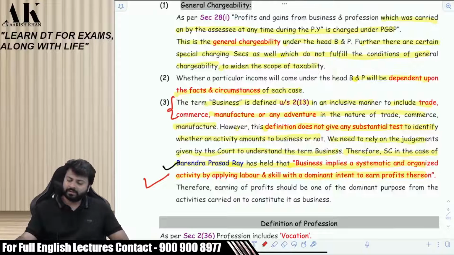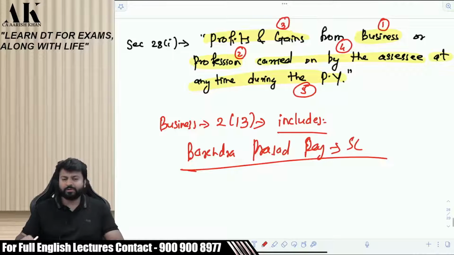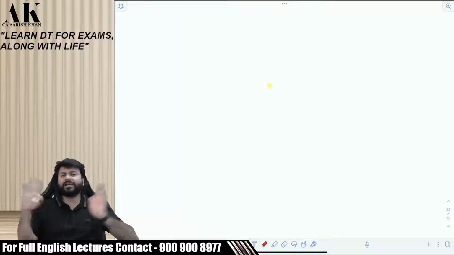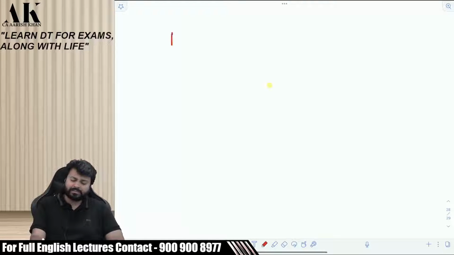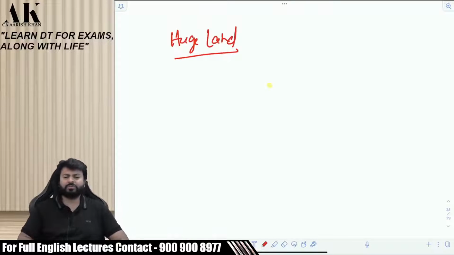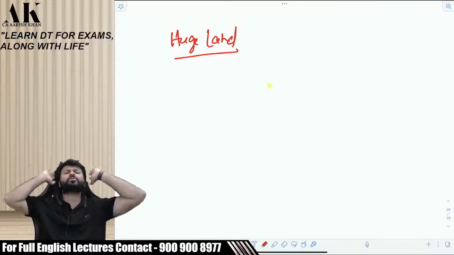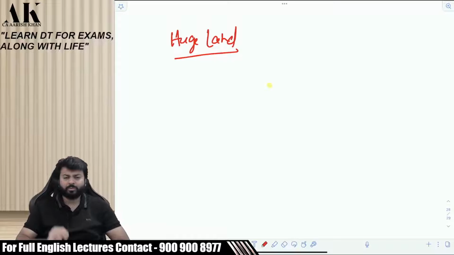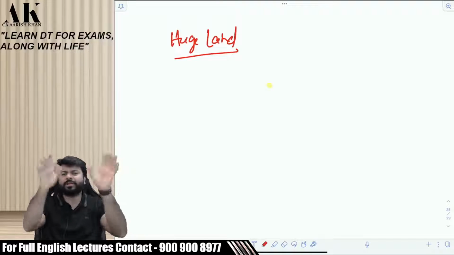Now, I would like to ask you some questions. Please try to answer under which head this income will be classified. One assessee has a huge land. Now he wants to sell that because he wants money. But because the land is so huge, nobody is buying it. Who will buy such a big land? Nobody is ready to buy.